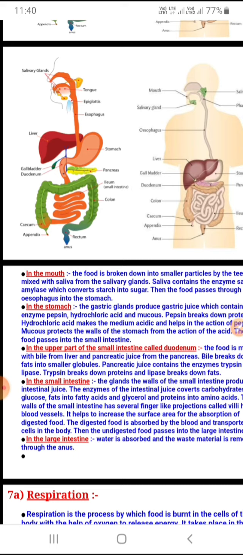And one more thing I told you about the liver and pancreas, don't forget, these are accessory glands. So you will write about these glands whenever you are writing about the small intestine. Whenever any question comes for the small intestine, along with the small intestine, you have to write the role of the liver and pancreas. So with this, this part is over.